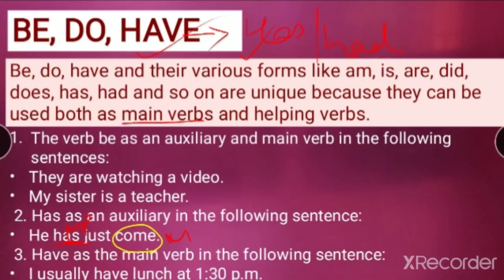I usually have lunch at 1:30 p.m. Now what is the main verb over here? Have is the main verb. Why is have the main verb? Because here they are talking about having. Having here means eating lunch. Do you see any other main verb? Is there any other main action mentioned, like eating or something? Nothing is mentioned, right? So here have means eating, having food. So that is why have becomes the main word. I hope this is clear.